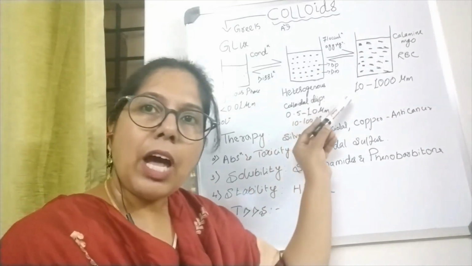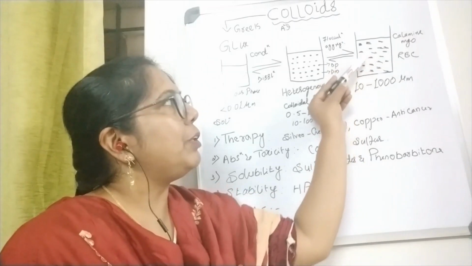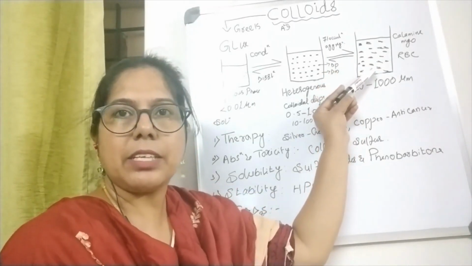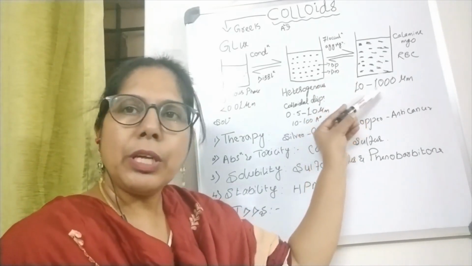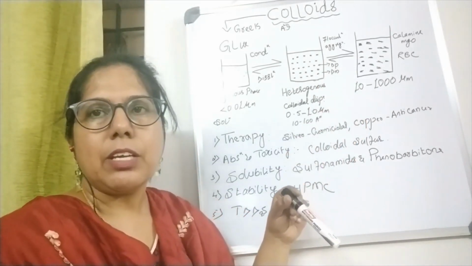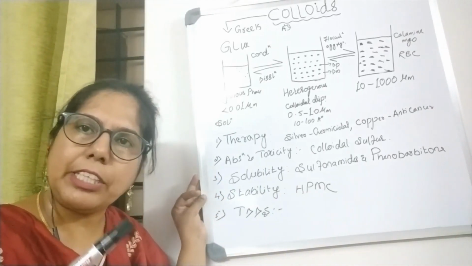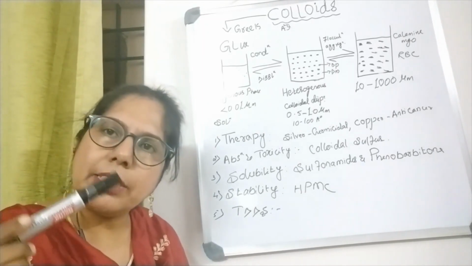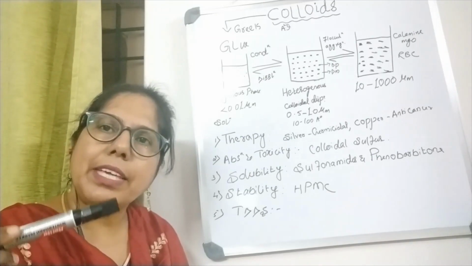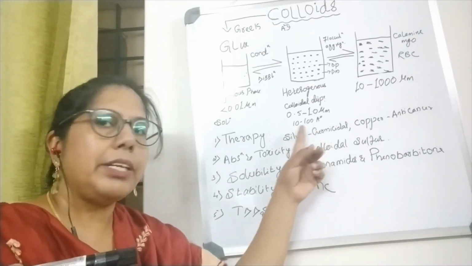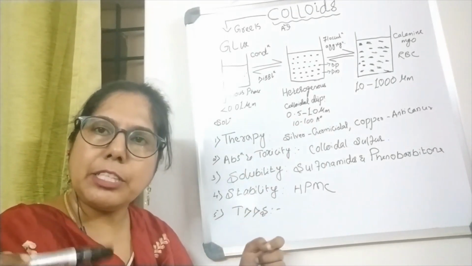And how it differs from the suspension: in suspension, as I have shown in the picture, the particle size is larger, ranging from 10 to 1000 micrometers. So if I have to define colloid, colloid is a biphasic or heterogeneous dosage form in which the dispersed particle has been distributed uniformly, having a size range from 10 to 100 Angstroms or 0.5 to 1 micrometer, in a dispersion medium.